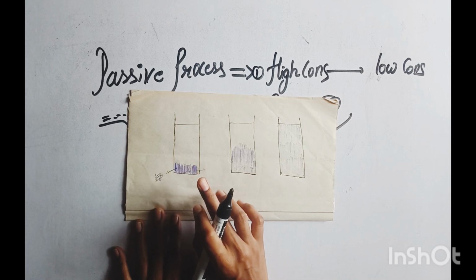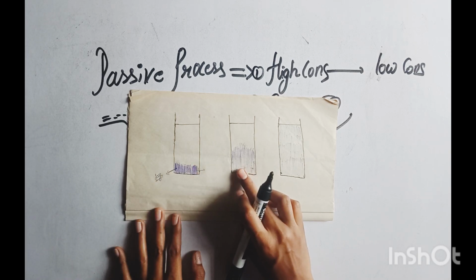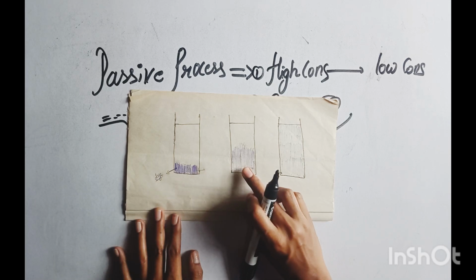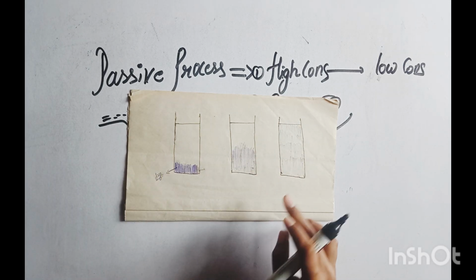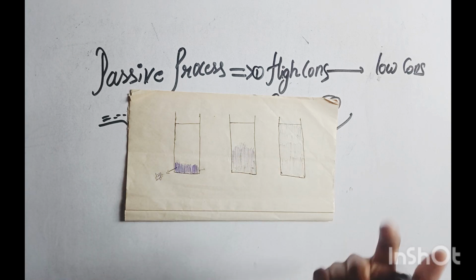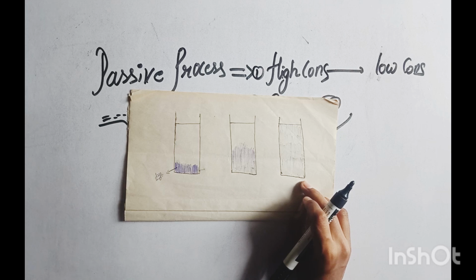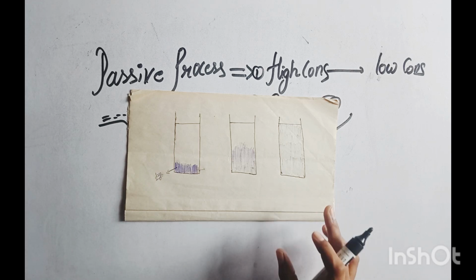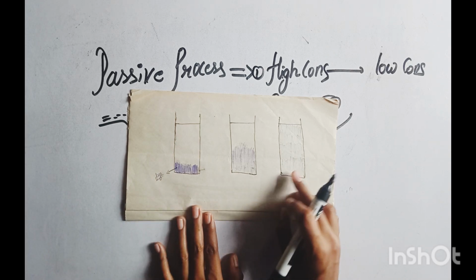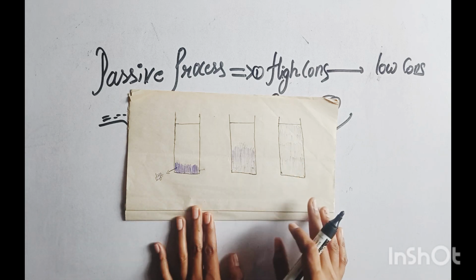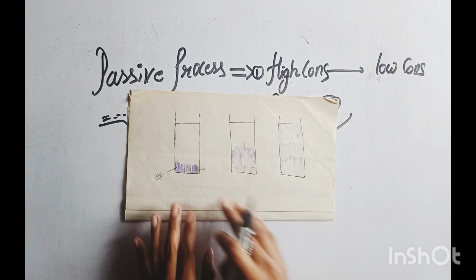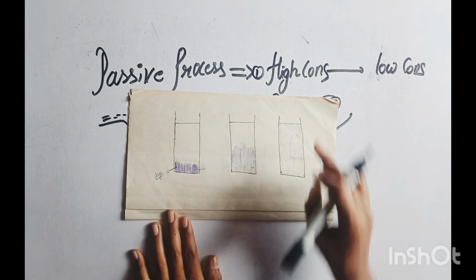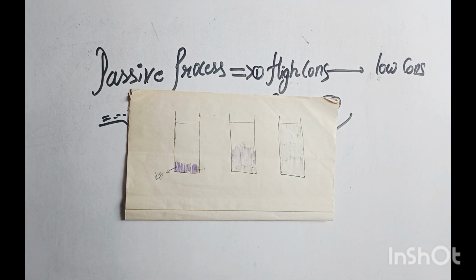Some time later the dye moves from high concentration to low concentration, randomly mixing, and finally reaches the equilibrium position where the dye is properly mixed into the water. We do not provide any energy; the dye only moves from high to low concentration. So this is diffusion.